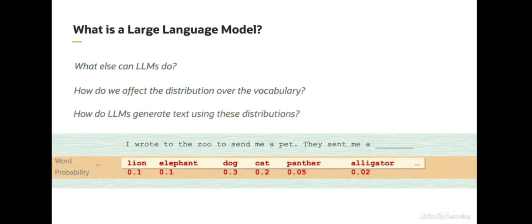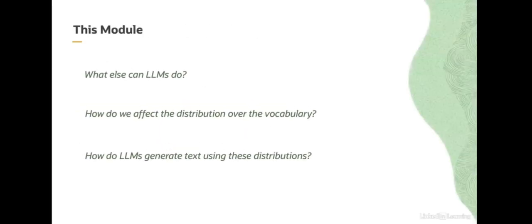Once we have this distribution over text, how can we do things with the LLM? For example, how do we go from the distribution to generating text, which is something I'm sure we've all heard a lot about these days? These three questions are going to be the main motivators for this learning module. In the following lessons, we're going to cover these three technical areas.